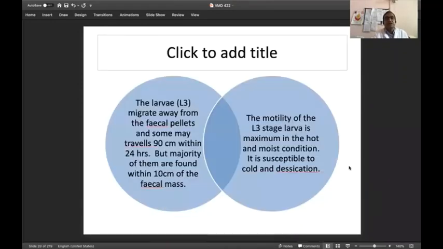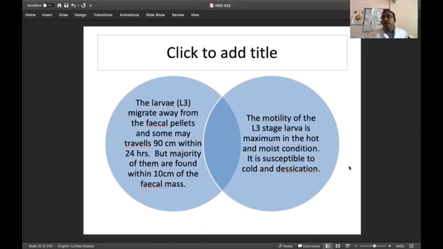Now you see here the two graphs I have given. The L3 larval stage migrates from the feces. Once the animals start defecating in the grasslands or in the farm, this parasite present in the feces, the L3 larval stage, migrates from one place to another, and therefore it is responsible for increasing the infection to others. So this management of feces is also very, very important. Now the mortality of L3 larva is maximum in the hot and humid climate. We have discussed the climate and epidemiology of the infection.